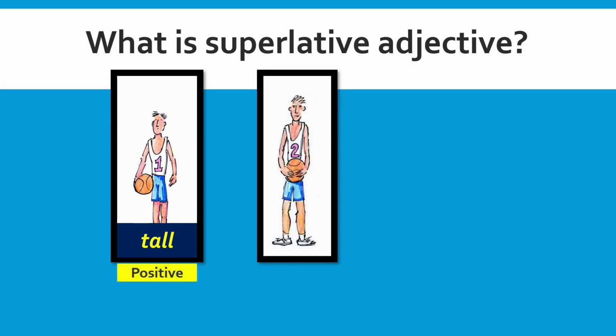However, if there is another basketball player and we can see that there is an additional height for this basketball player compared to the first one, we use the adjective taller to describe this player if we compare him to the first basketball player. Hence, this is called a comparative adjective.